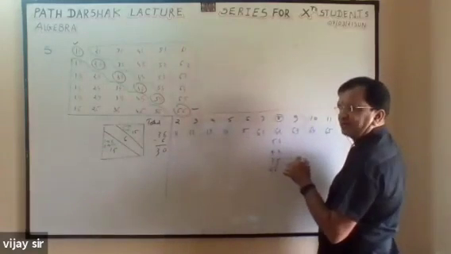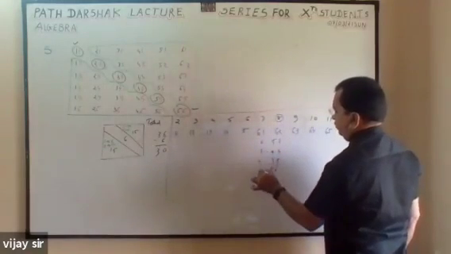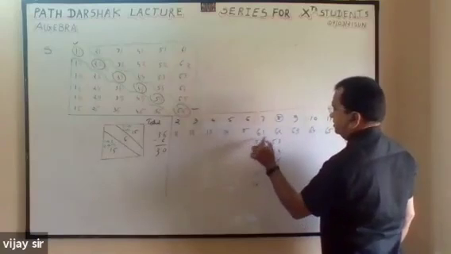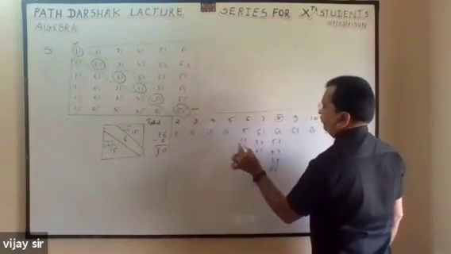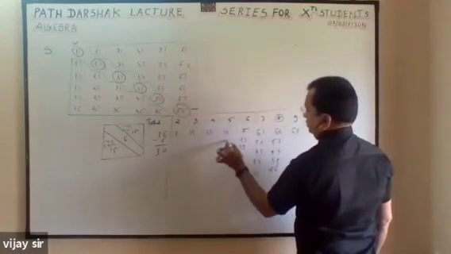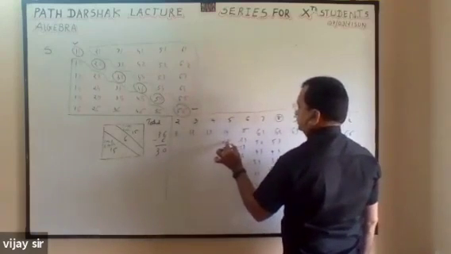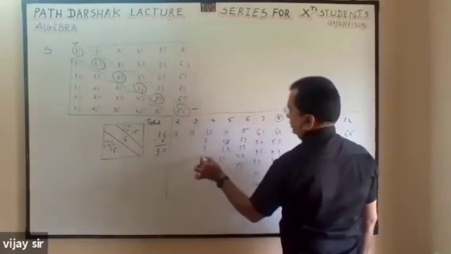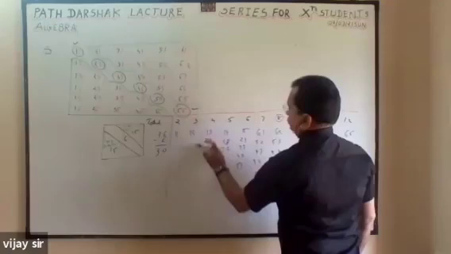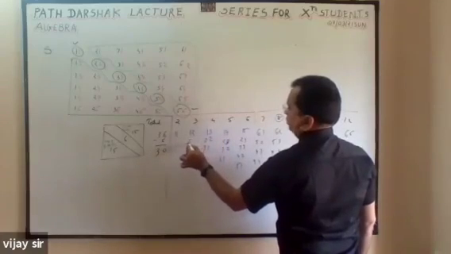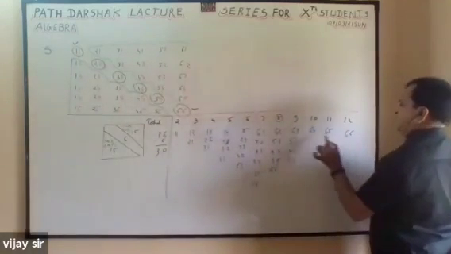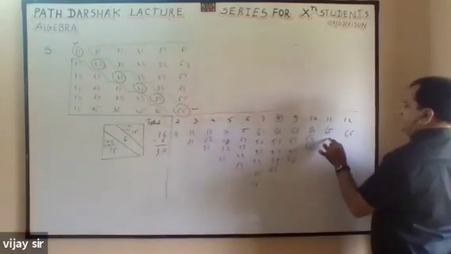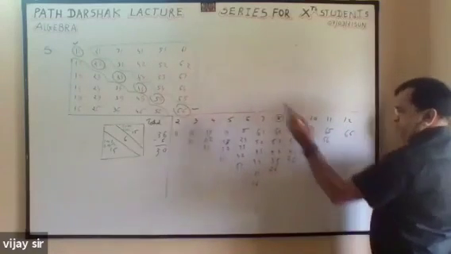How to write the pairs for total 7? 1, 2, 3, 4, 5, 6, and again 1, 2, 3, 4, 5, 6. From that, you have to reduce one each time: 1, 2, 3, 4, 5, then 1, 2, 3, 4, then 1, 2, 3, then 1, 2, then 3, 4, 5, 6, then 4, 5, 6, then 5, 6. So these are the triangles.